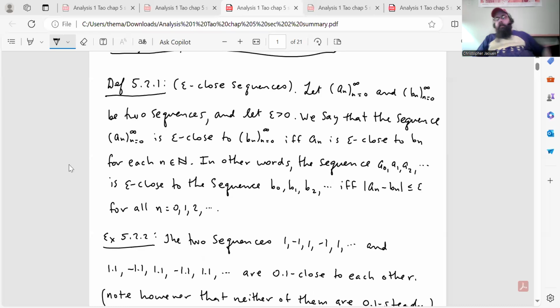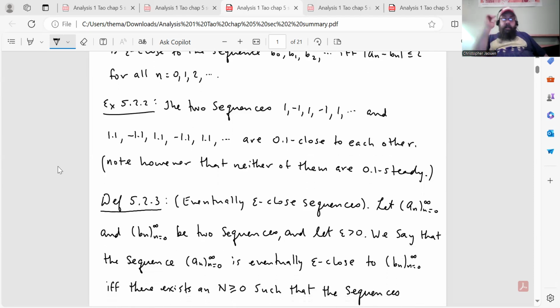We defined what a Cauchy sequence was last time. Now we want to define what we mean by epsilon close sequences. So this is definition 5.2.1. Let a_n and b_n be two sequences and let epsilon greater than 0. We say that the sequence a_n is epsilon close to b_n if and only if a_n is epsilon close to b_n for each n. In other words, the sequence a_0, a_1, a_2, ... is epsilon close to the sequence b_0, b_1, b_2, ... if and only if the distance between a_n and b_n for all natural numbers n is less than or equal to epsilon.